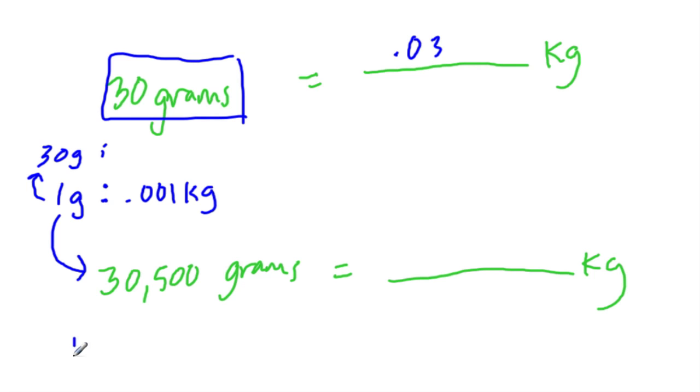For every 1,000 grams, to help me think about it, I have 1 kilogram. So if I have 30,000 grams, I also have 30 kilograms. But since I have 500 as well, that's 1/2 of a kilogram.